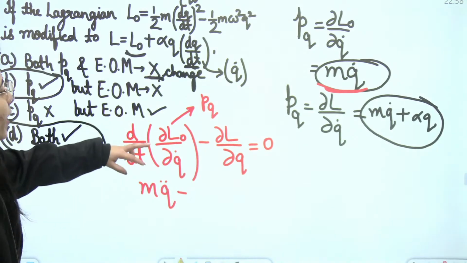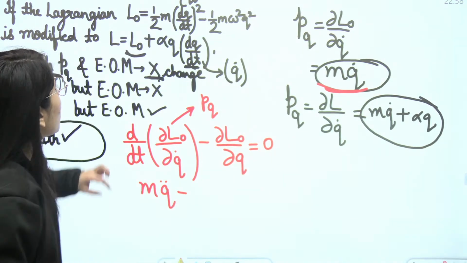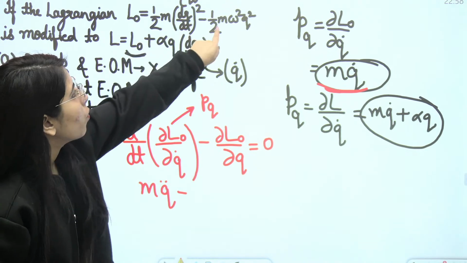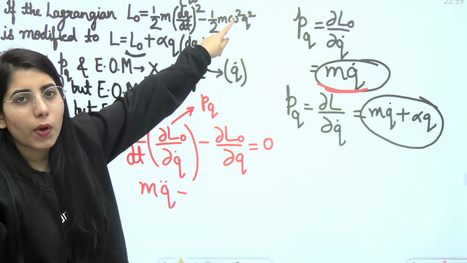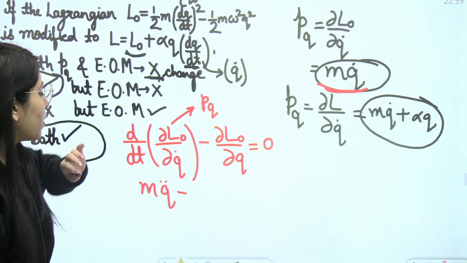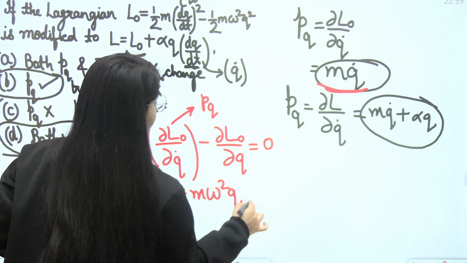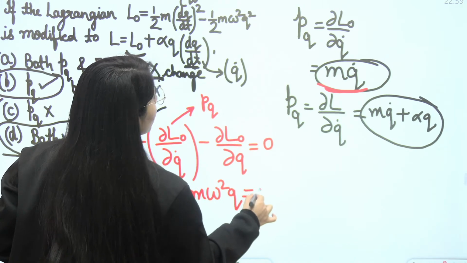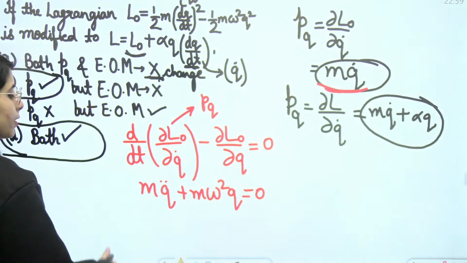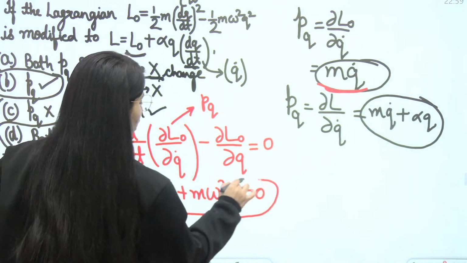So what will be delta L naught upon delta Q? Again L naught should be here. We will get from here M omega square Q. And minus minus will become plus, so M omega square Q. That is going to be equal to what? It will be equal to 0. This is the first equation of motion we have got for what?